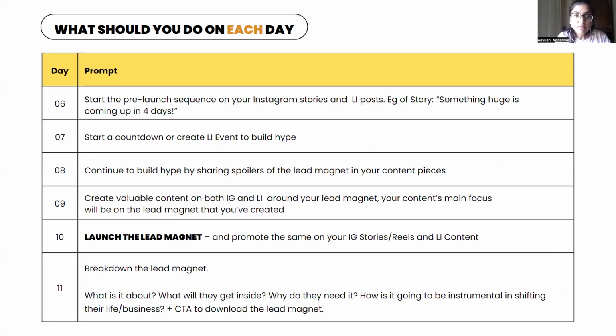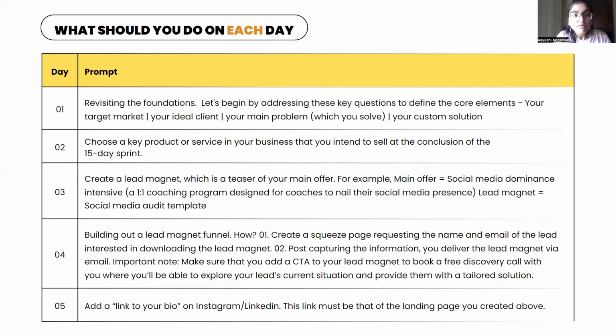Okay. On day 6, is it clear? Day 1 to 5 is clear. Any doubts, any silliest of the silliest doubt which you might think, okay, I should not ask. Please ask.